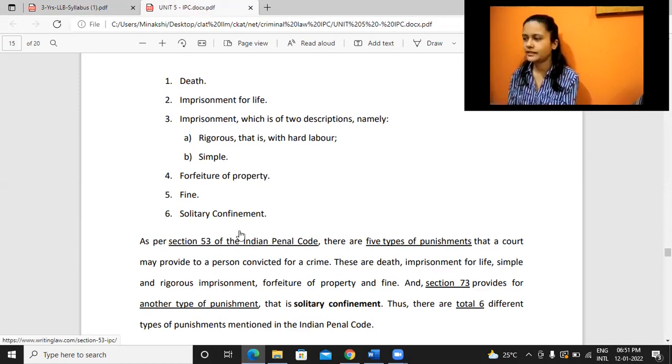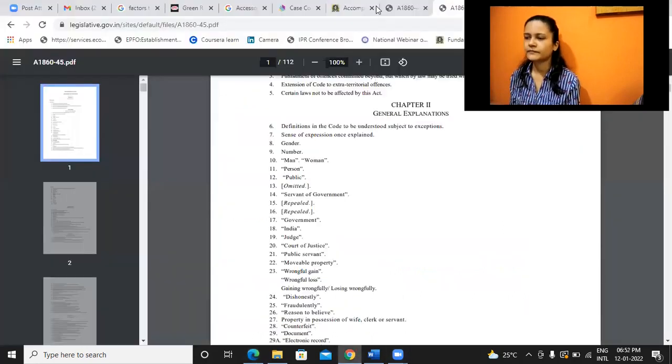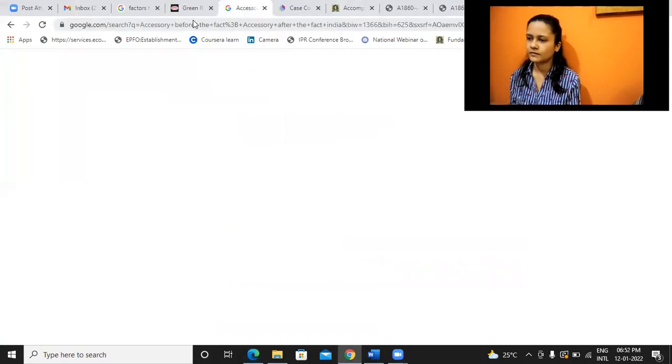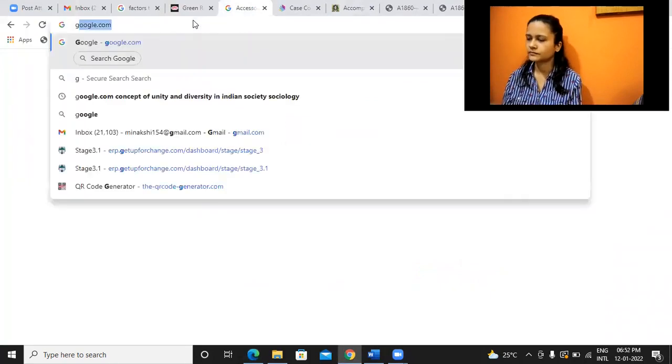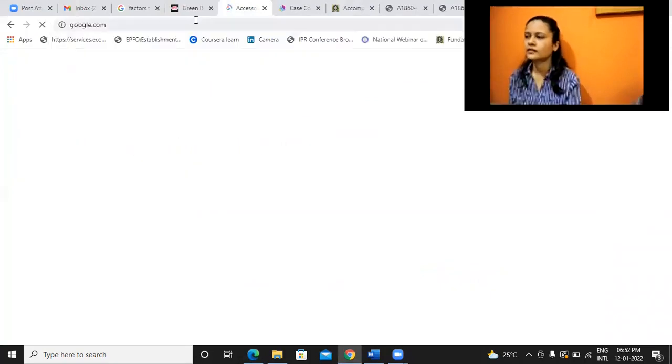So what is the first one? Death as a punishment. Death penalty as a punishment. What is it? It's a capital punishment only given to the rarest of rare cases. Only rarest of rare cases.